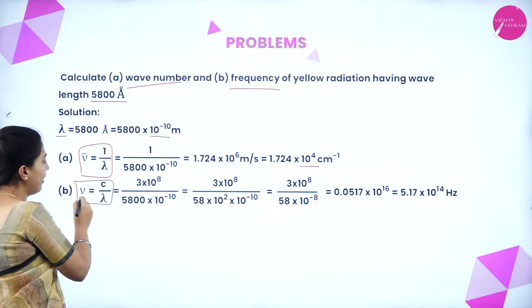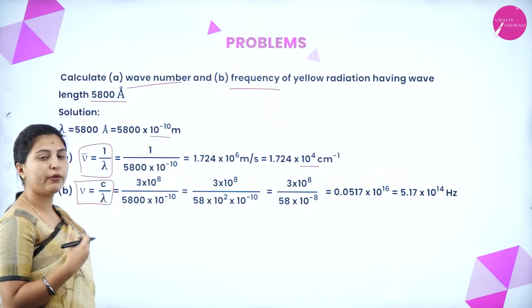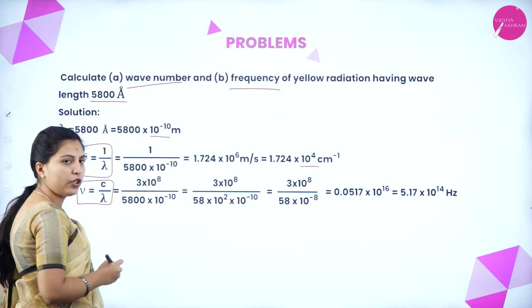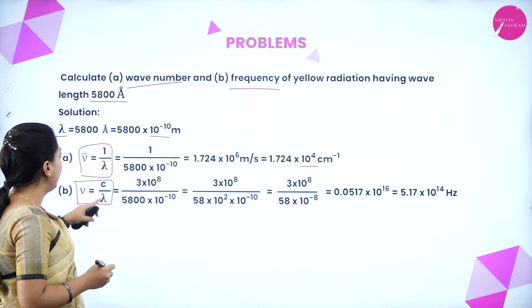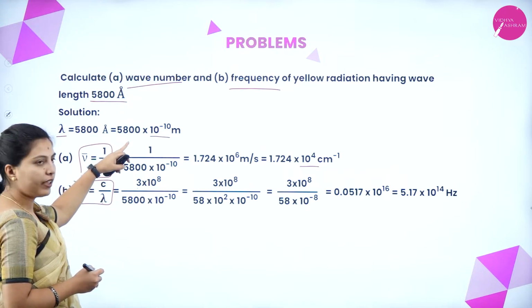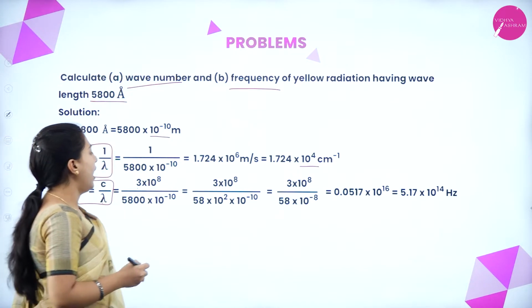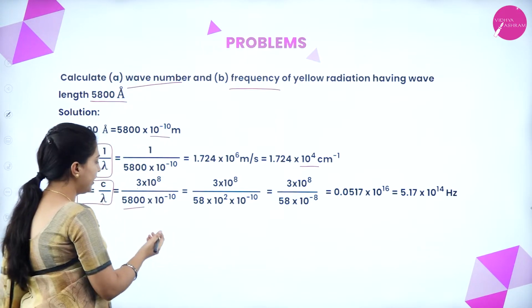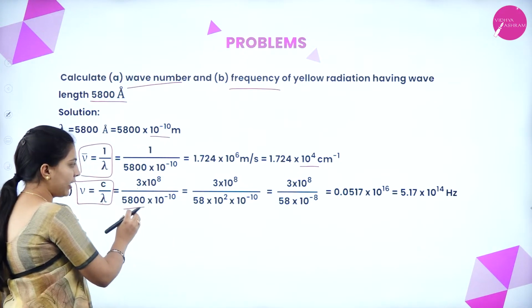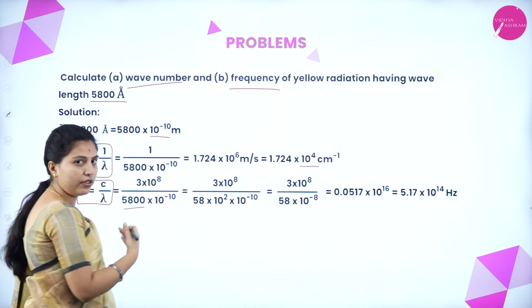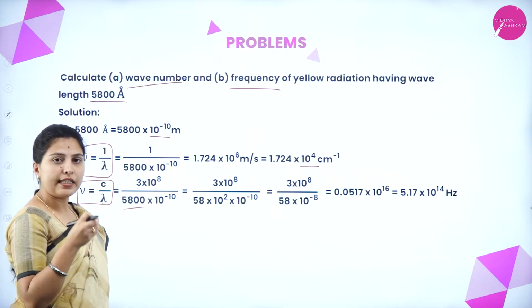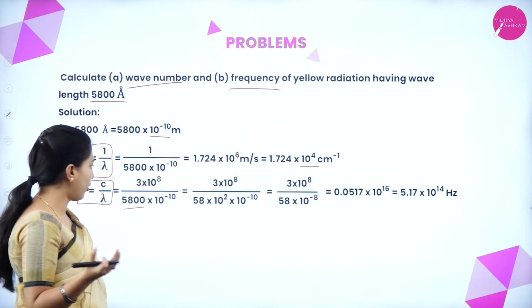For frequency, we have already used this equation, nu equals c by lambda, that is velocity, 3 into 10 to the power of 8, by lambda, meaning wavelength. We have converted here. These scientific notations you will see in your unit 1, that is how to convert scientific notation.